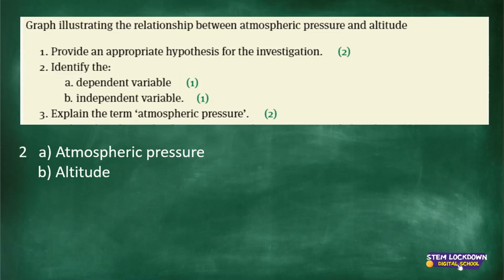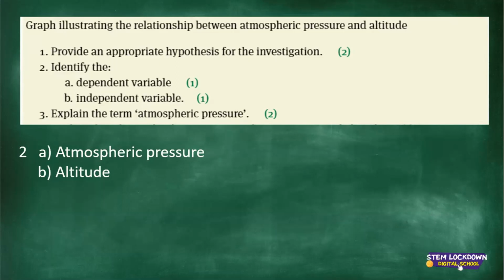And the independent variable is the one that you will always find on the x-axis. So atmospheric pressure is dependent on the altitude. Always, not the other way around. Altitude remains altitude, but what changes is the atmospheric pressure. At higher altitude, the pressure is different as compared to when there is lower altitude. So that is what you know.